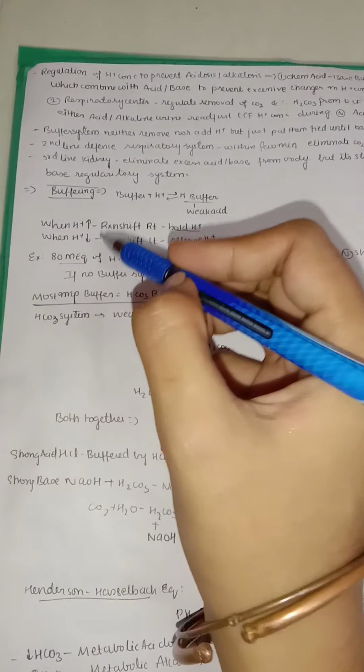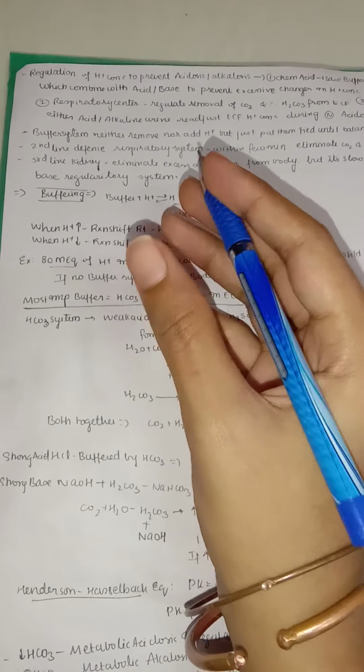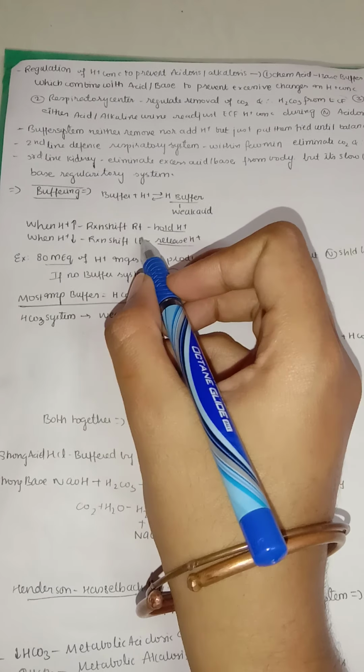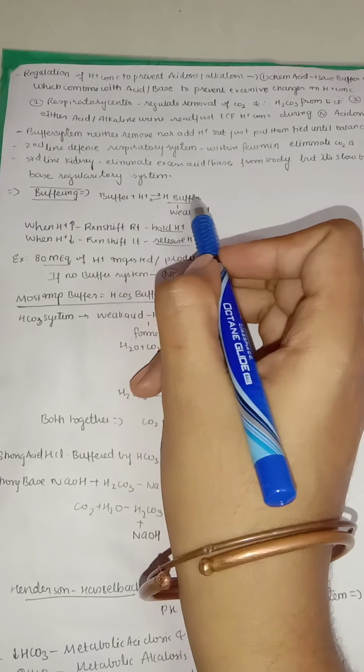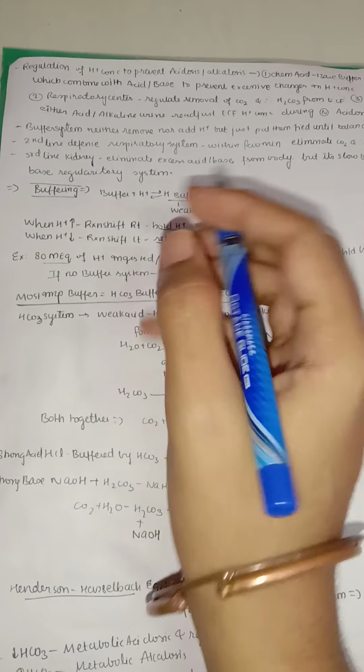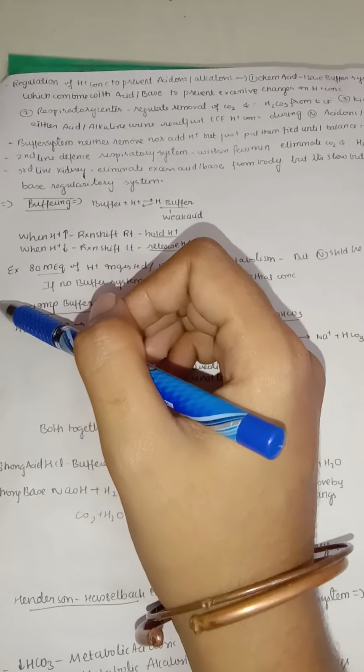For example, whenever the hydrogen ion increases, meaning there is acidosis in your body, then the reaction will shift to the right. If the reaction shifts to the right, you can see it's holding the hydrogen ion in the buffer so that it is not releasing, so that the hydrogen ion concentration will be maintained.